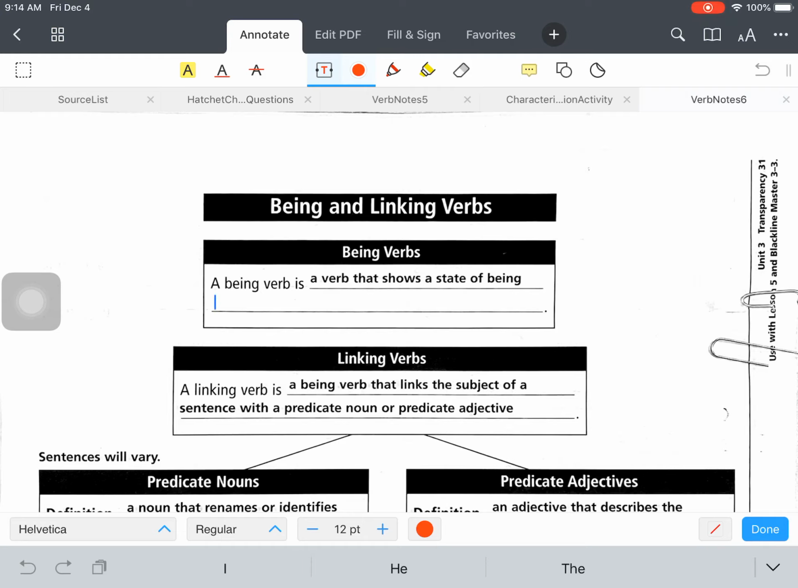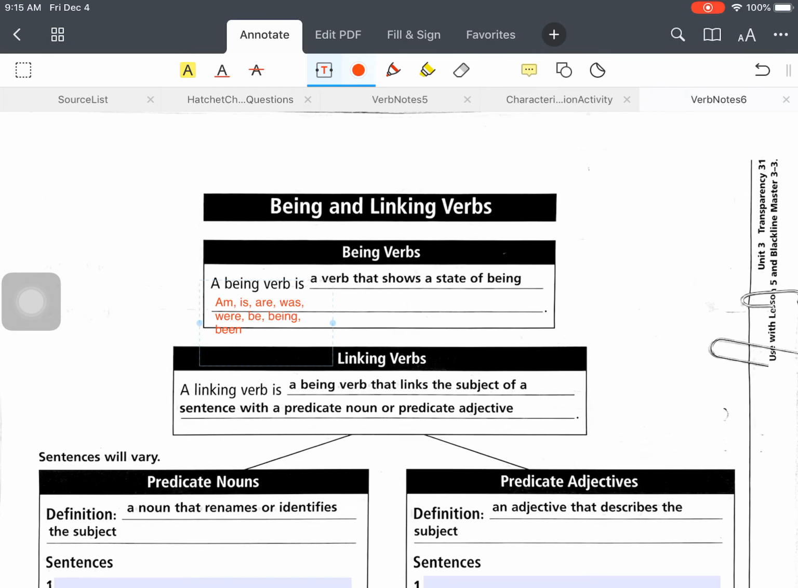The being verbs are all the forms of the verb be, so it's am, is, are, was, were, be, being, been. I don't know if I can resize this. Here we go. So am, is, are, was, were, be, being, been. Those are all the forms of be. So these are not action verbs, like I said. However, they are still verbs. So they're not something you can physically do, but it's still a verb.